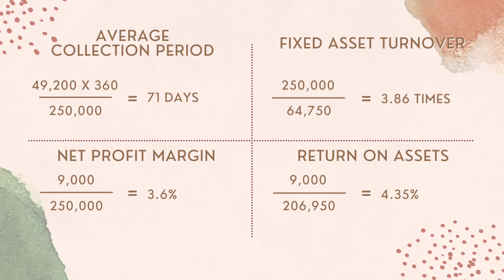Lastly, return on asset or ROA. The formula to calculate return on asset is earnings after tax divided by total assets. The calculation will be 9,000 divided by 206,950 equals 4.35%. QAE Berhad return on assets is lower than industry average. Industry average return on assets is 5.50%. This means QAE Berhad is unable to control costs in its operation and cannot provide more wealth.